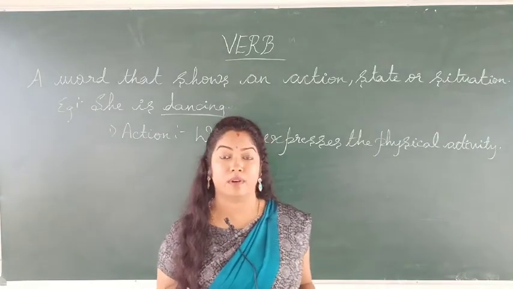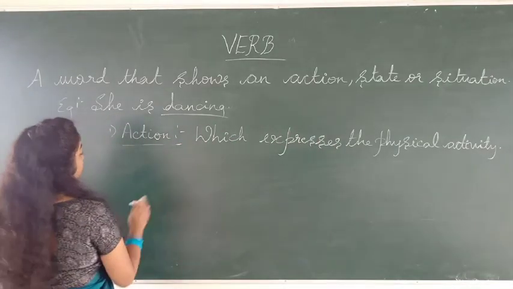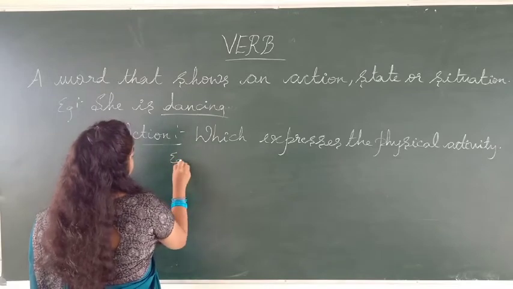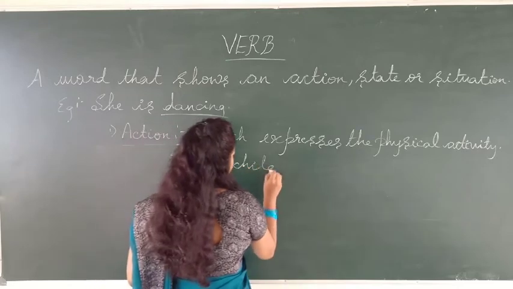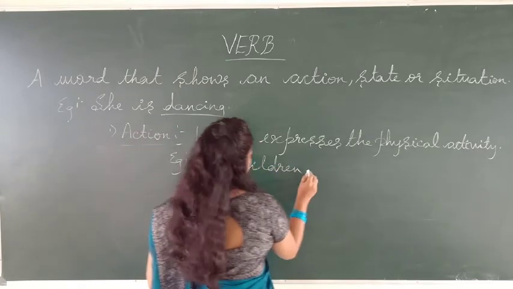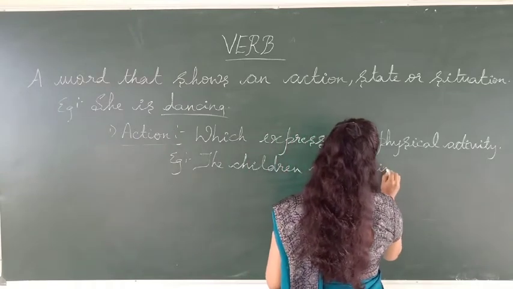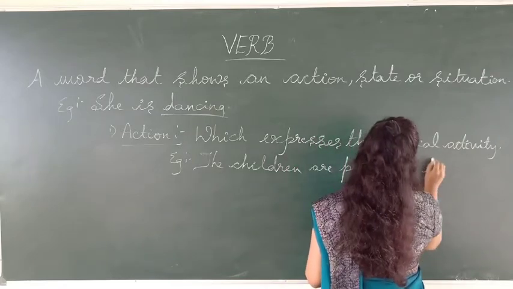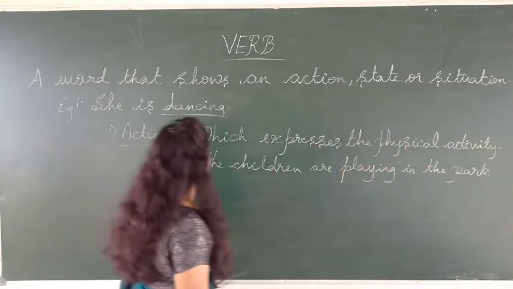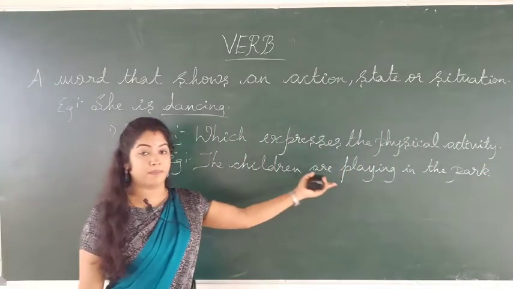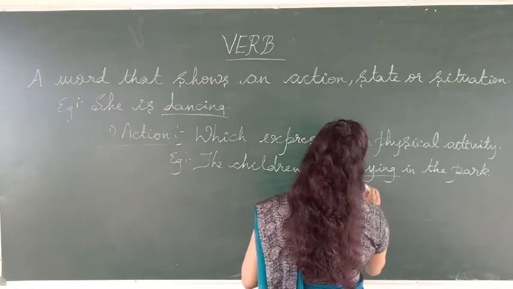All these are examples of action verbs. I'll give you an example with a sentence. The children are playing in the park. So here are playing is the action verb.